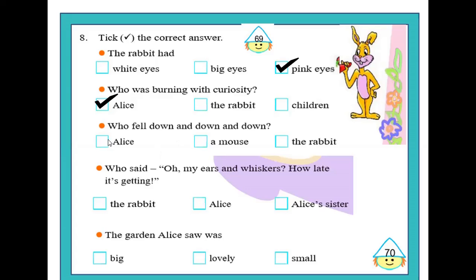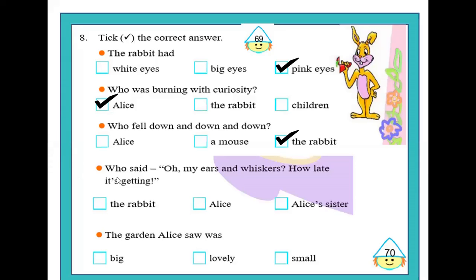Our third question here is, who fell down and down and down? Children, you all know that it was the rabbit who jumped first into the rabbit hole, and he went down and down and down into the rabbit hole. So please put a tick mark against the answer, the rabbit.